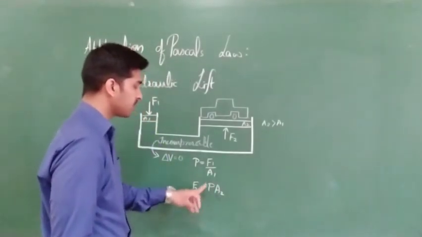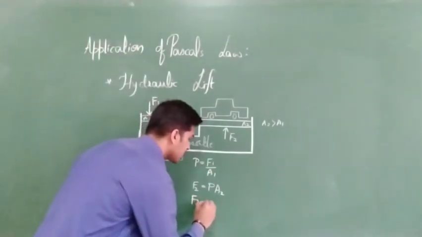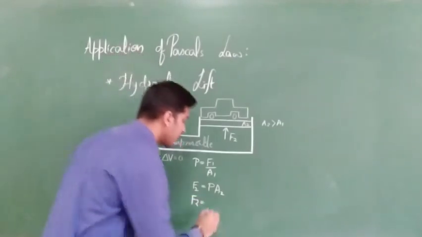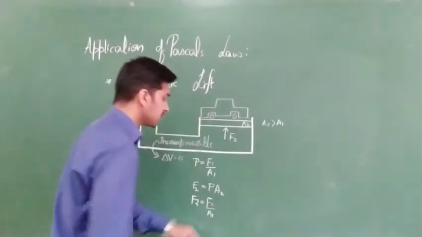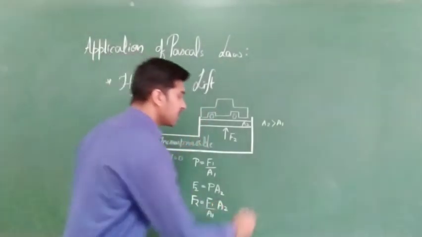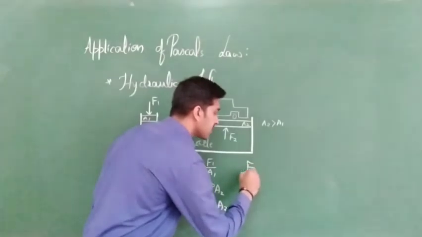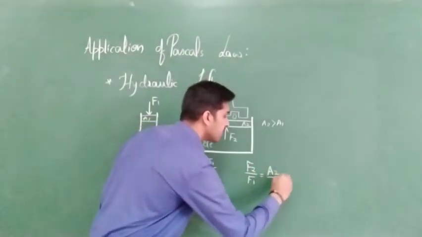P value we already know, that is F1 by A1. Just substitute it over here. F2 is equal to F1 by A1 into A2. Or what I can write? Just by rearranging, F2 by F1 is equal to A2 by A1.